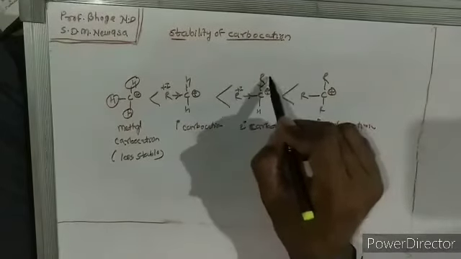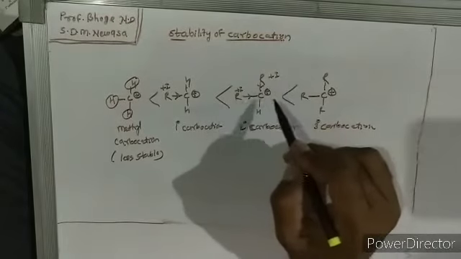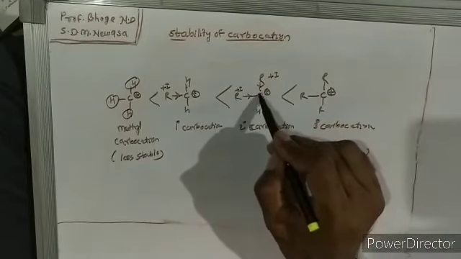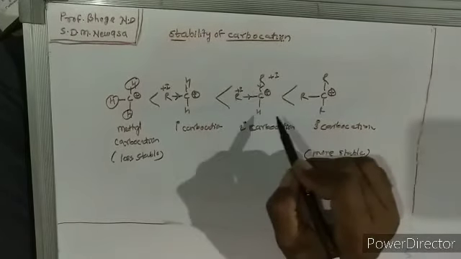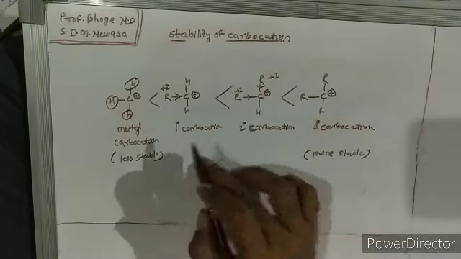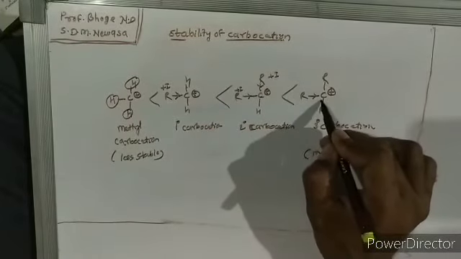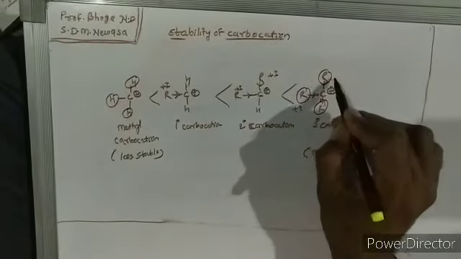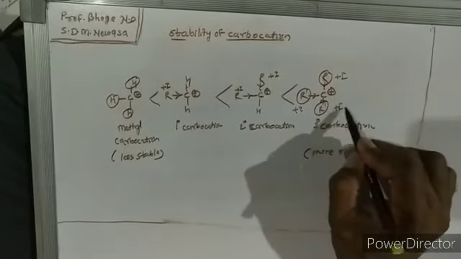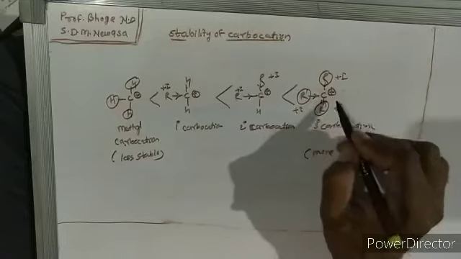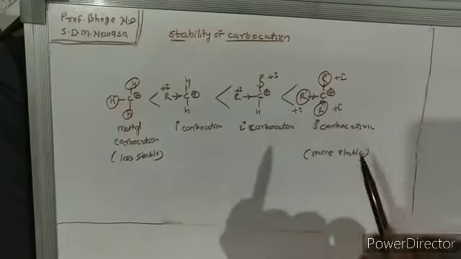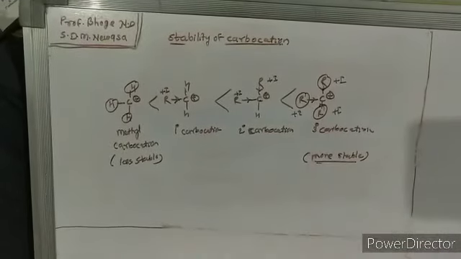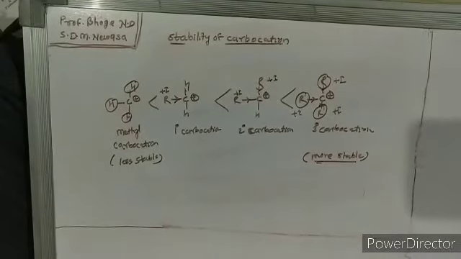So let's replace one more hydrogen by an alkyl group. Then in this case there are two plus I effects, and hence the plus I effect increases and the deficiency of the carbocation decreases. So it becomes more stable than the primary carbocation. If we substitute the third hydrogen by an alkyl group, then there are three alkyl groups which exert a strong plus I effect and fill the deficiency of the carbocation. So three alkyl groups increase the stability of carbocation by donating electron through the inductive effect. So this is the trend of alkyl carbocations.